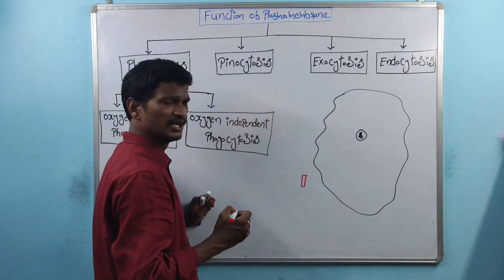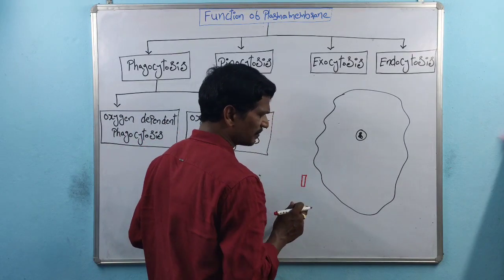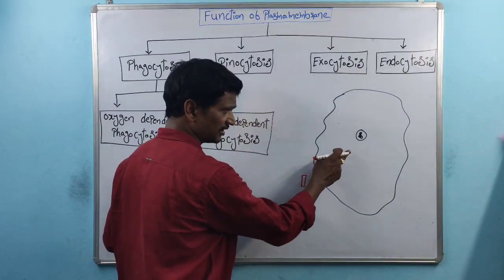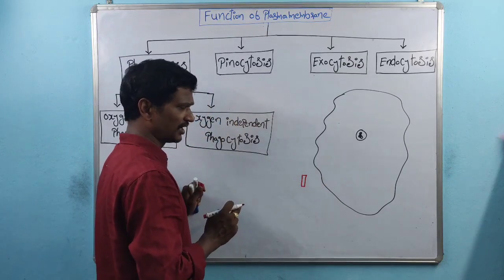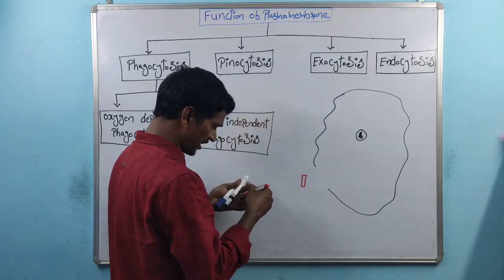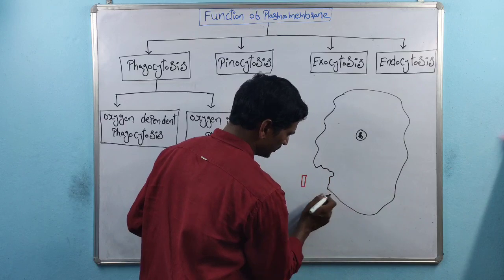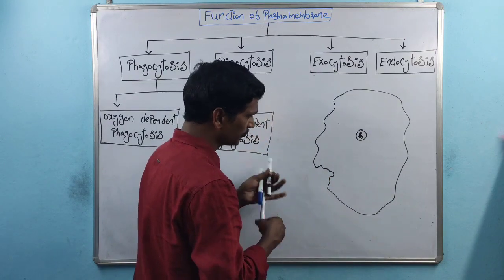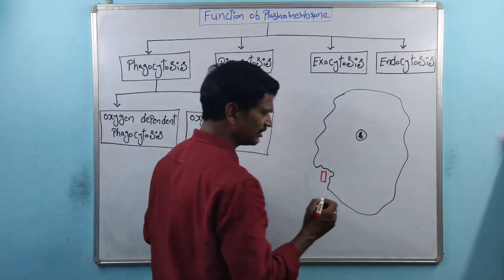The amoeba changes the plasma membrane structure and generates pseudopodia. That is called pseudopodia, and the pseudopodia support the intake of the food material.